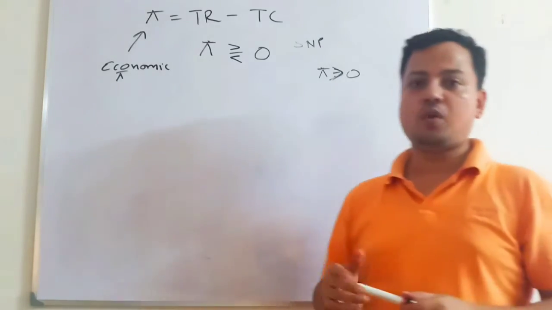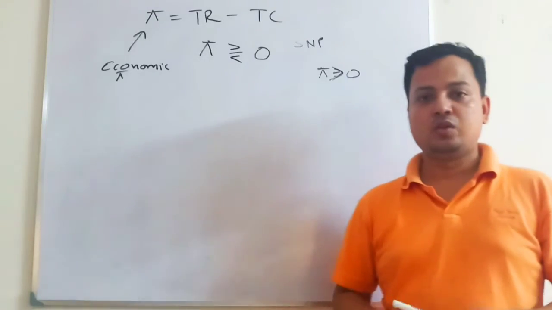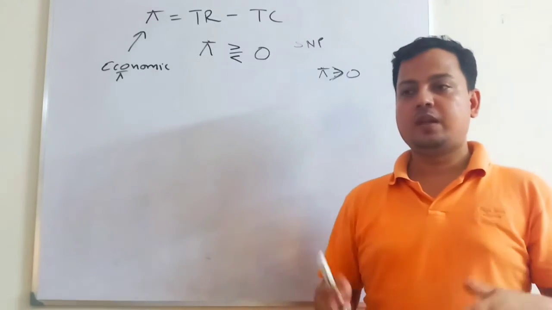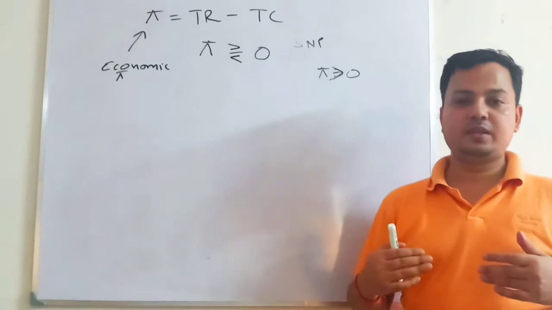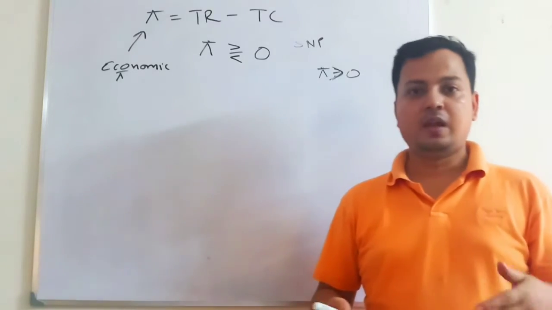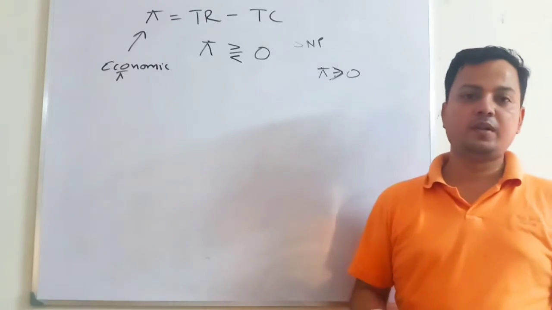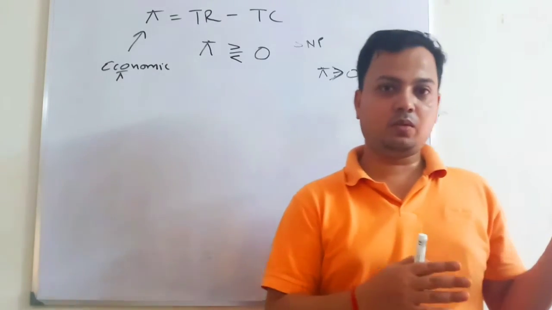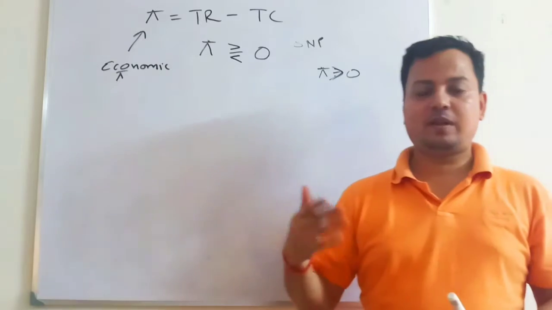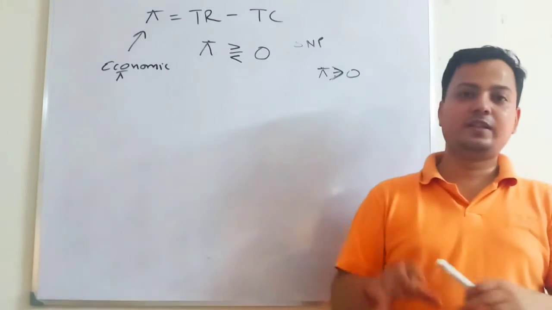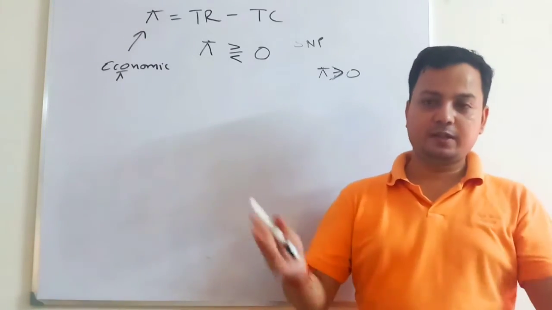So what is normal profit? Normal rate of return. If I am working in my own business, I am earning 20,000, and if I work some other place, I am also earning 20,000. So it is a normal return whether I work here or there. I am not introducing the risk factor; we are assuming that the risk factor is the same.